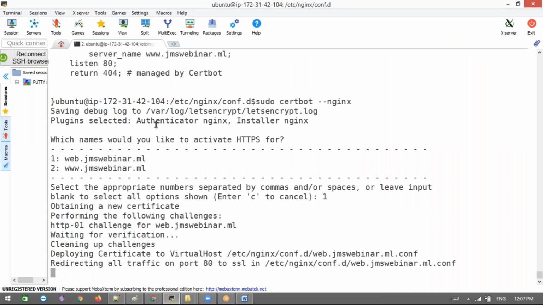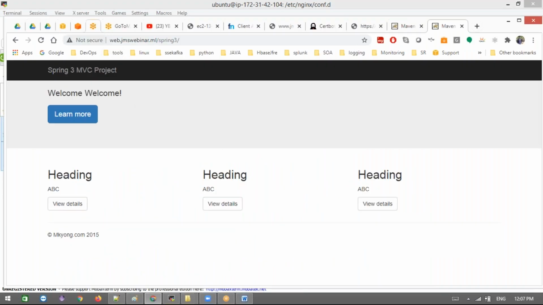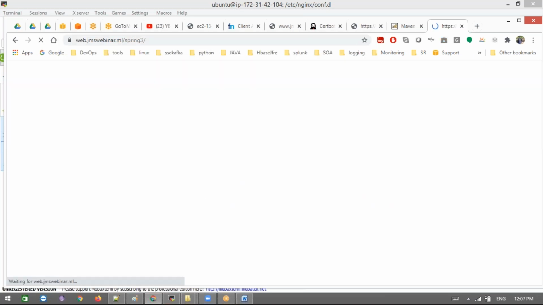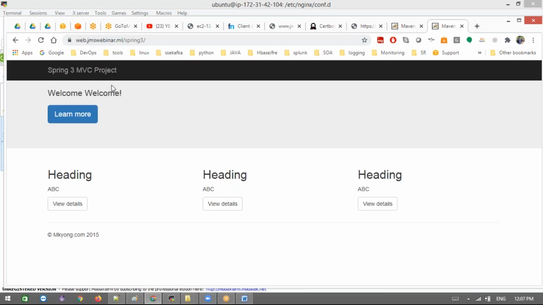I did not restart this before this. Then what we do? Let's access the same application with HTTPS. It can't be accessed. Okay, we installed it now, that's the reason we got it. Before installing, if you access, it won't come. This HTTPS will work now. We didn't test it before. Right, this is the way we can deploy your own websites and your own applications with your own domains.